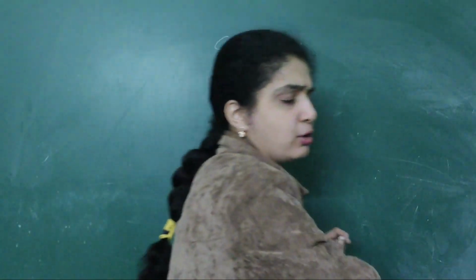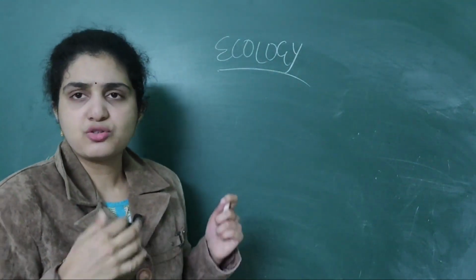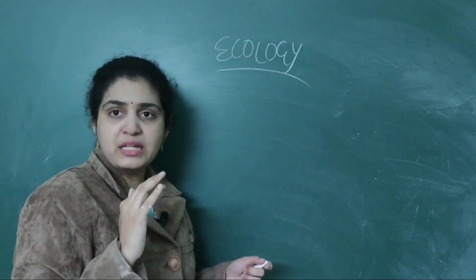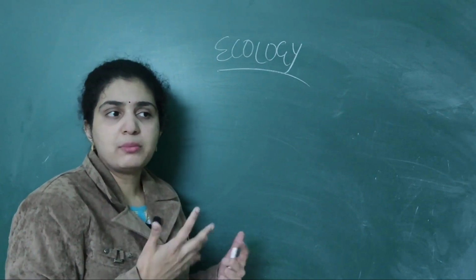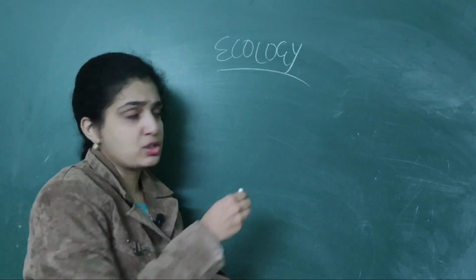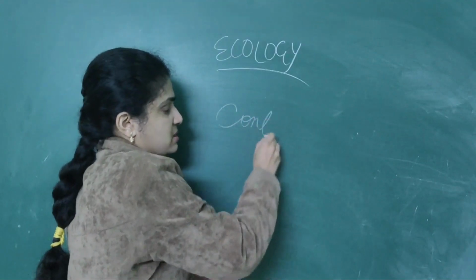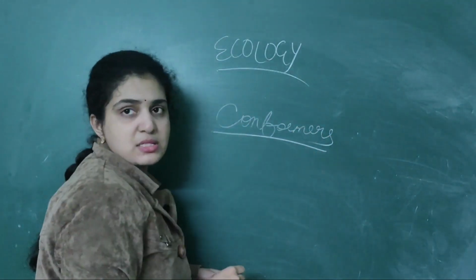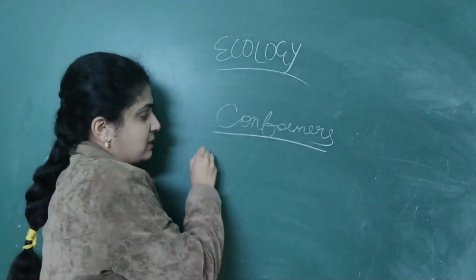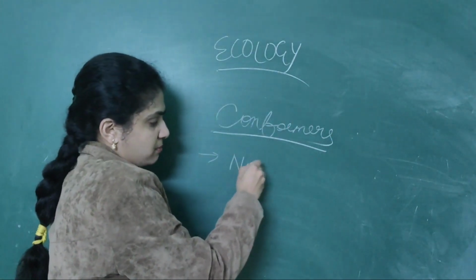Simple, you all need not get so confused regarding this. Regulators means which are able to maintain constant body temperature. Conformers means which are not able to maintain constant body temperature. That's all. So conformers. Conformers means they are not able to maintain constant body temperature.